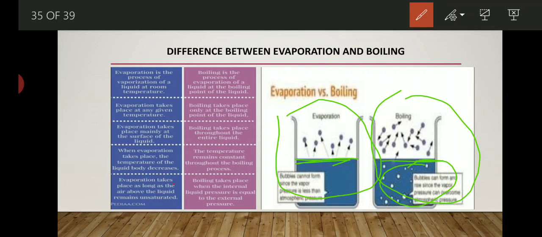Now let's see some questions which are very important from the exam point of view, and they are also given in your NCERT book. So let's start.